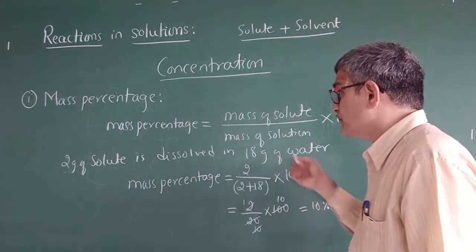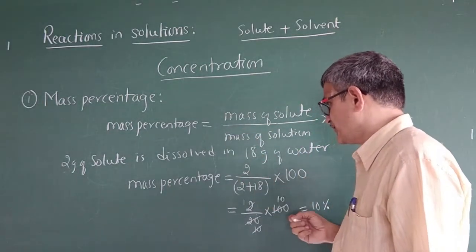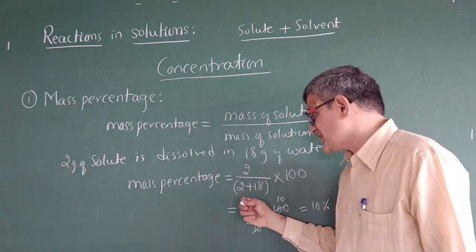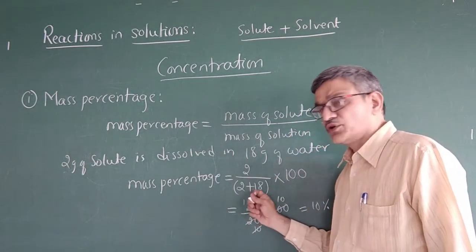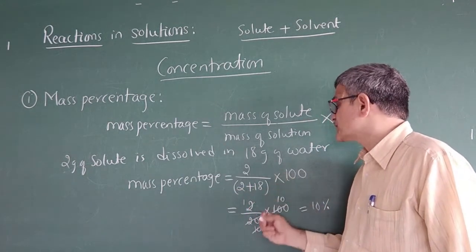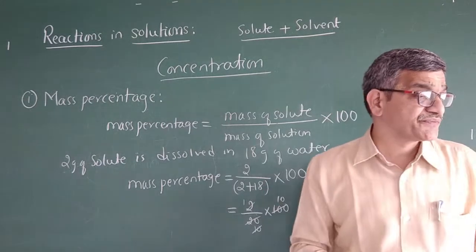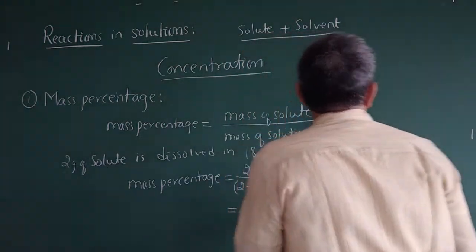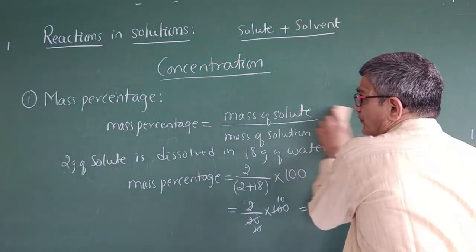Okay. So mass percentage, I hope you have followed. The numerator is the solute, the denominator is the solution, not the solvent. It is solution into 100. So that gives you the mass percentage. Now let us go to the next concentration term, which is mole fraction.